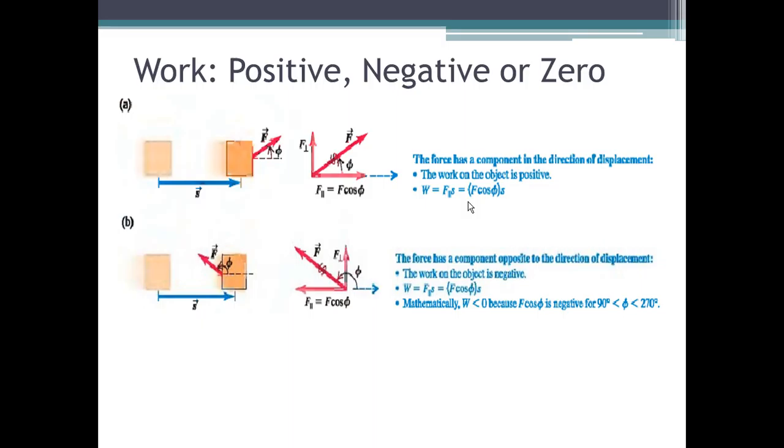So, what are the situations where the application of the force actually opposes the direction of the distance? So, just to illustrate, for example, you are riding a car, and you want to speed it up. So what you do is you put your foot on the accelerator.